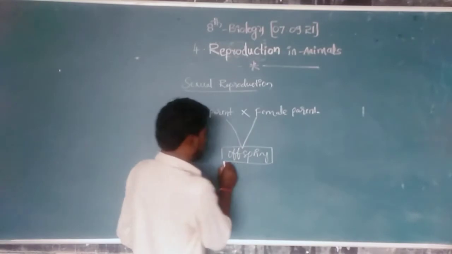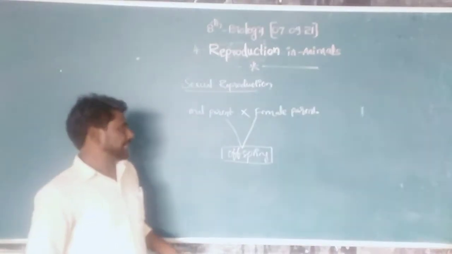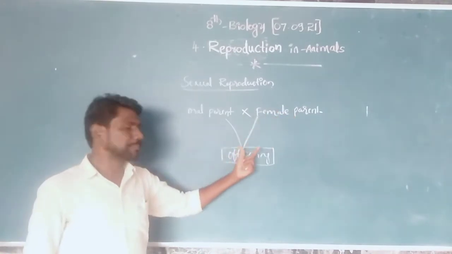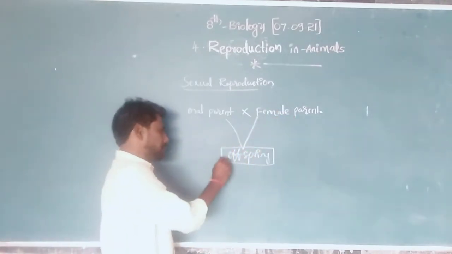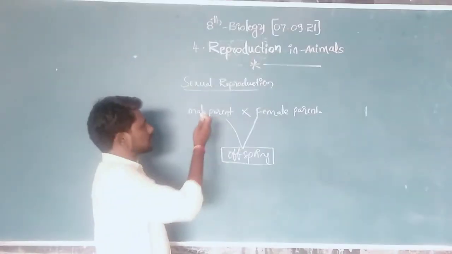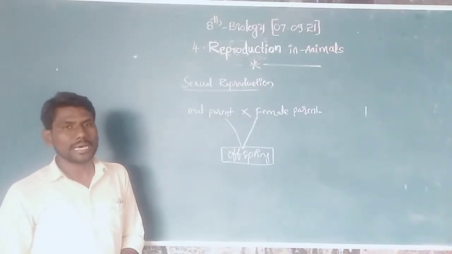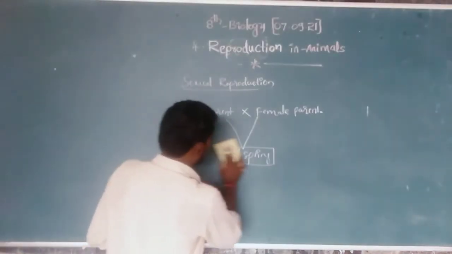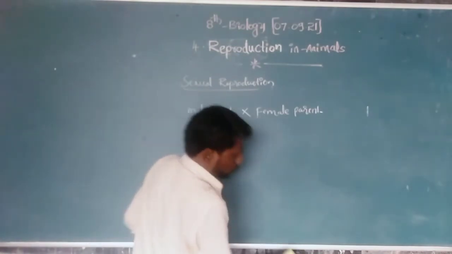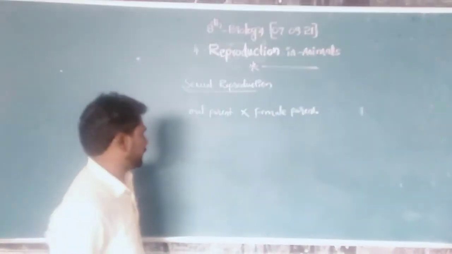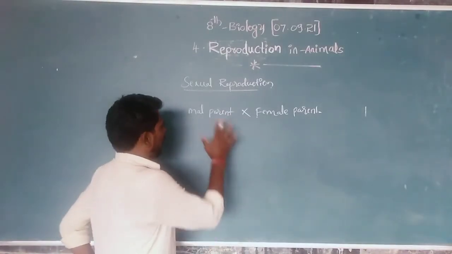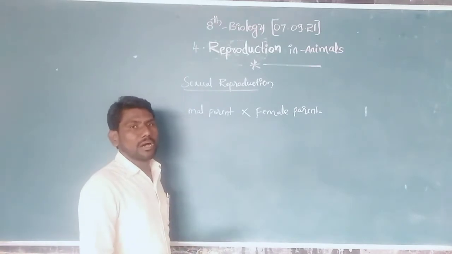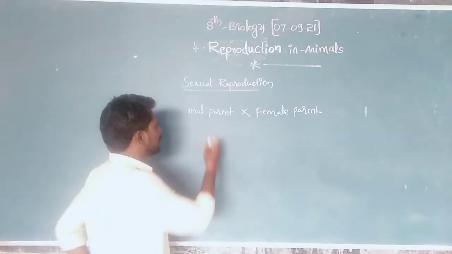Okay. What is sexual reproduction? The reproduction in which both the male and female parents participate and produce their offspring, or next generation, is called sexual reproduction. Here two parents are participating in the reproduction. The male parent and the female parent produce sexual cells separately.